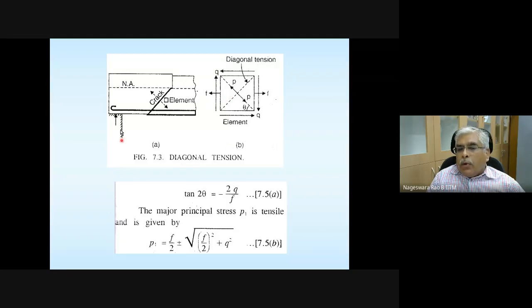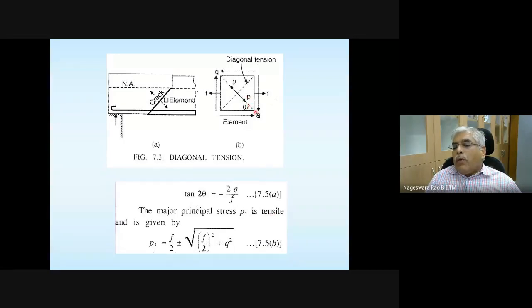And when you come close to the support, your shear stress is going to be dominating, and the normal stress is going to be almost equal to 0. So when F tends to 0, tan 2 theta tends to infinity, and that corresponds to theta equal to 45 degrees.